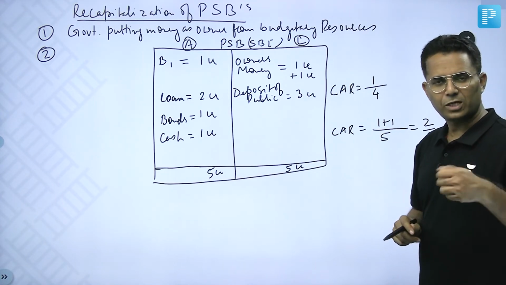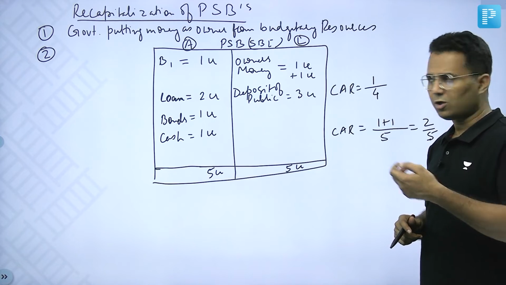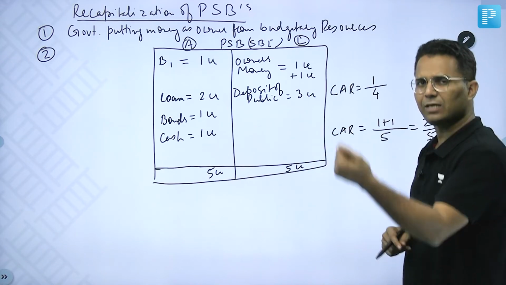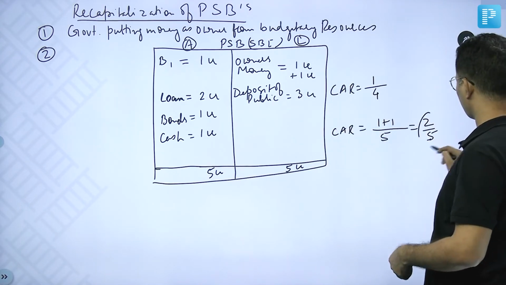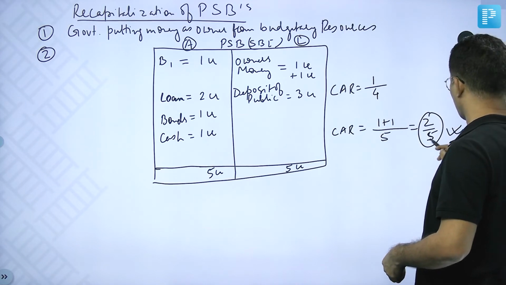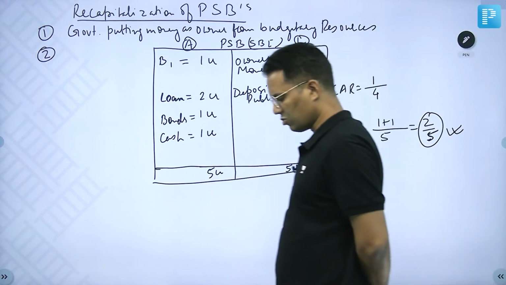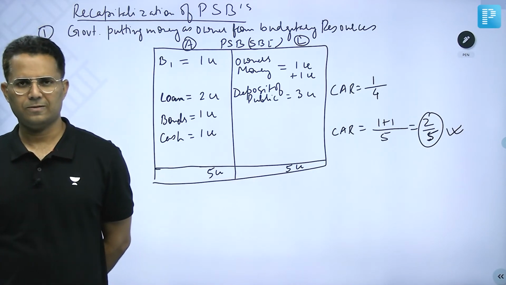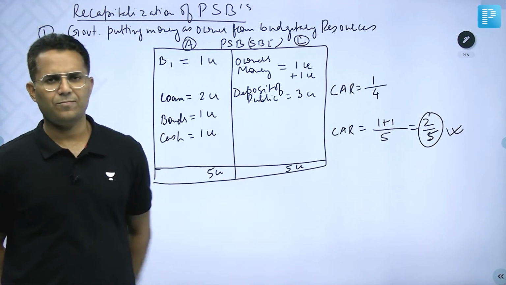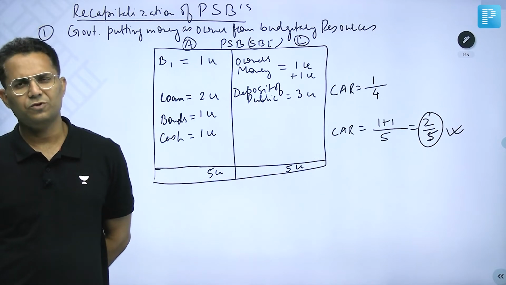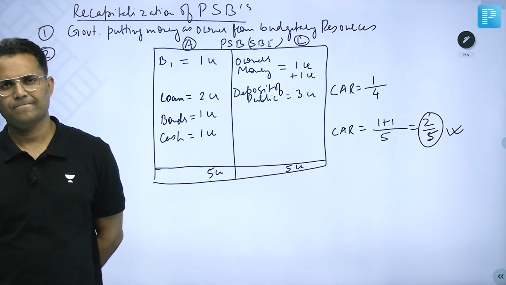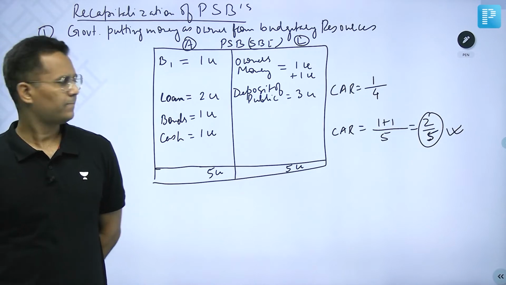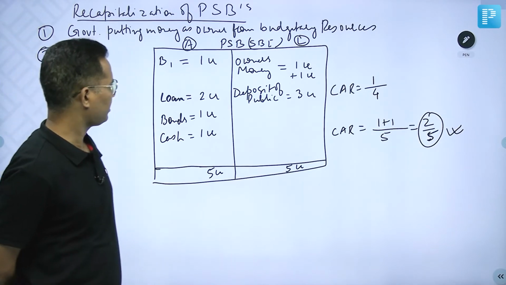So government didn't put any money out of its pocket. Government took the money from bank and again put it in, and capital adequacy ratio increased. How come this happened? Just think over it. Mathematically it has happened, but are you able to visualize it?